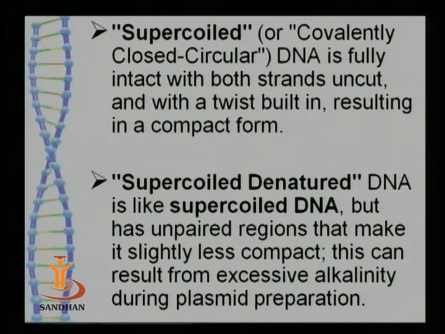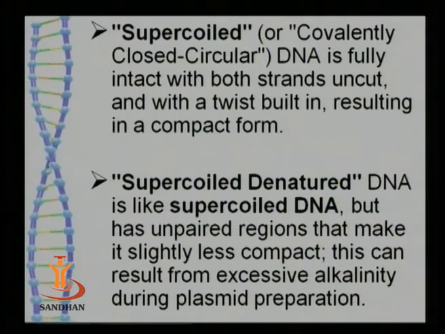And the other two are supercoiled, that is, the DNA is fully intact with both the strands uncut, and there are certain twists and turns. This leads to its compact form in the cell. That is why it is known as a supercoiled DNA. And the last one is supercoiled denatured DNA.